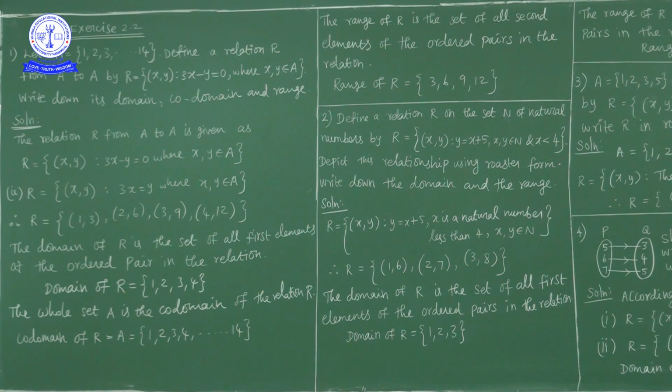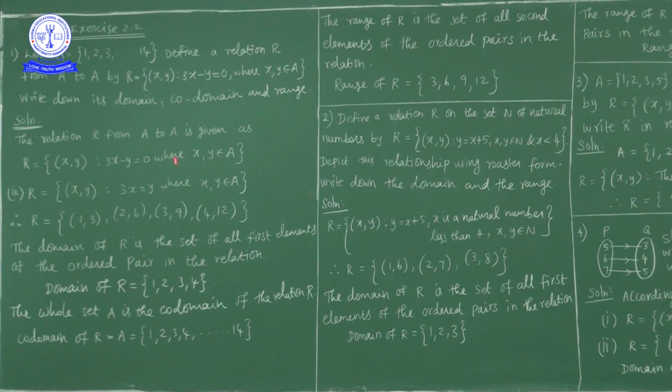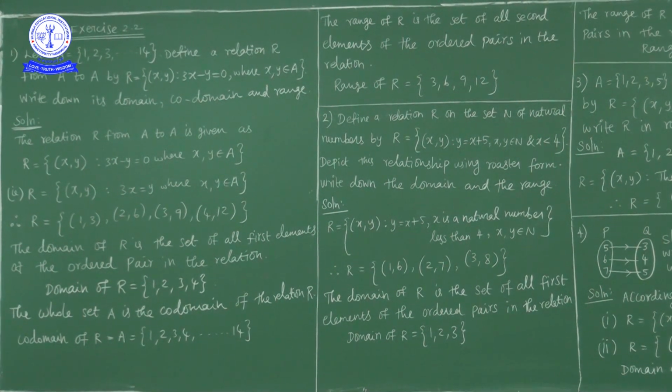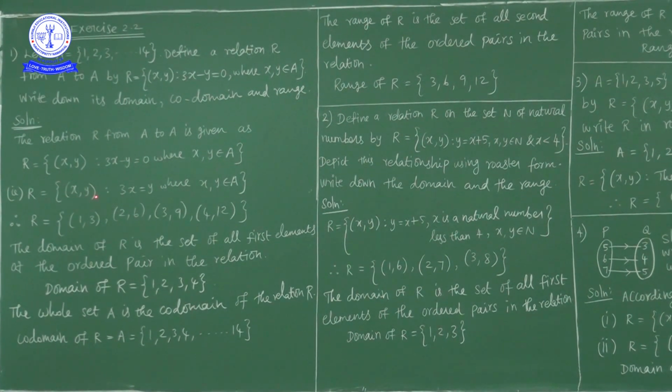The relation from set A to set B, how it is given? R is equal to ordered pair x comma y such that 3x minus y equal to 0. 3x minus y equal to 0 is nothing but y is equal to 3 times x. In ordered pair x and y, y is 3 times of x, where x and y are elements of set A.